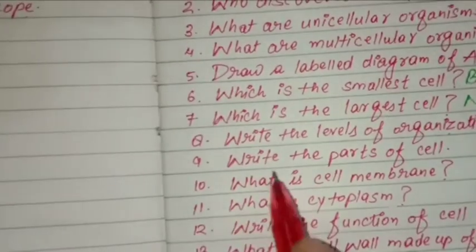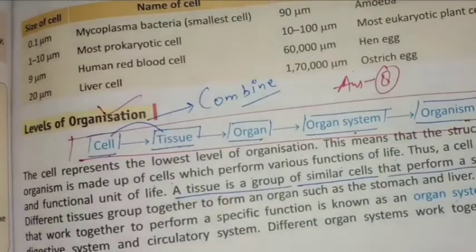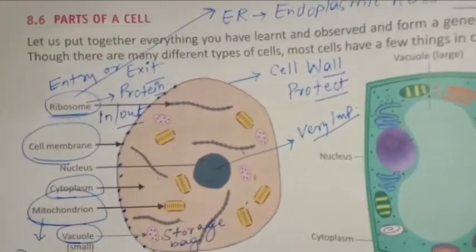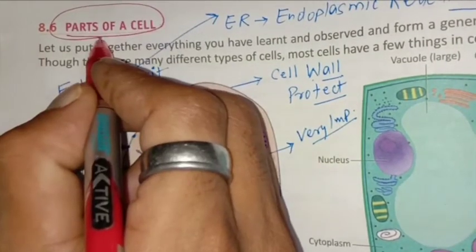Next question, question number 9. Write the parts of cell. You can get this easily on the next page, page number 94. First of all, you will write the heading parts of cell.